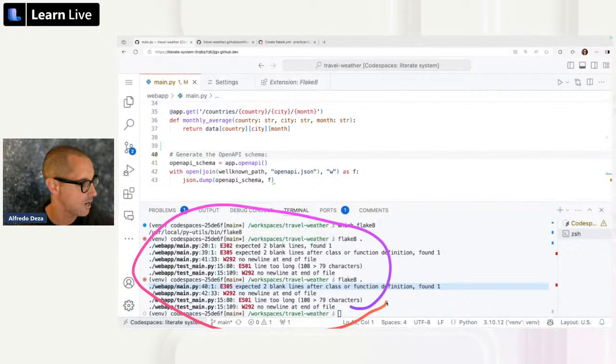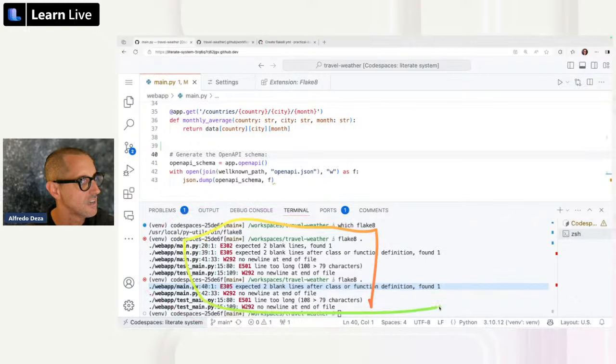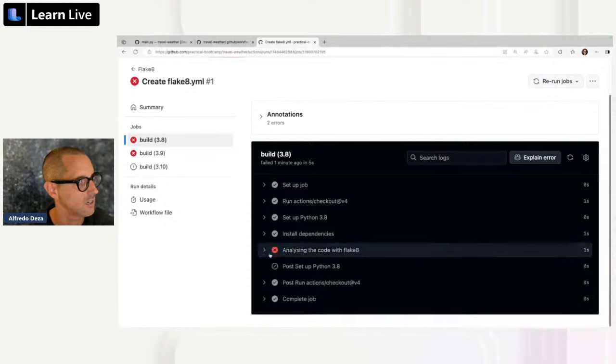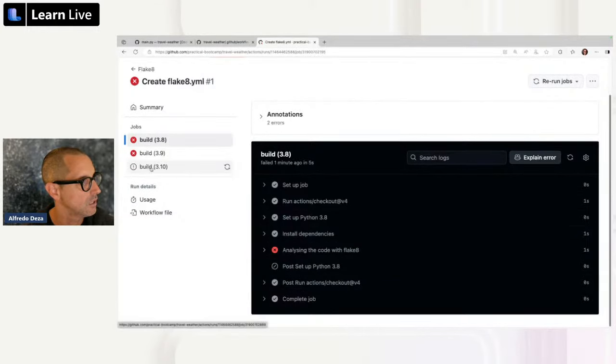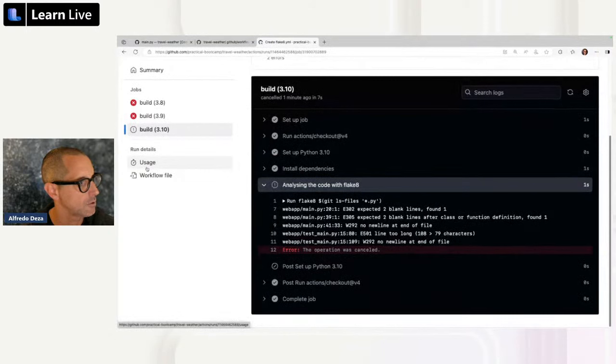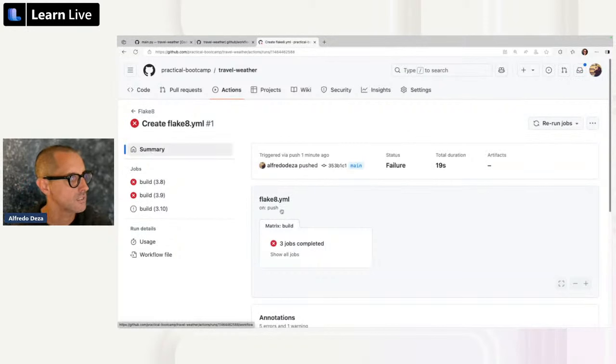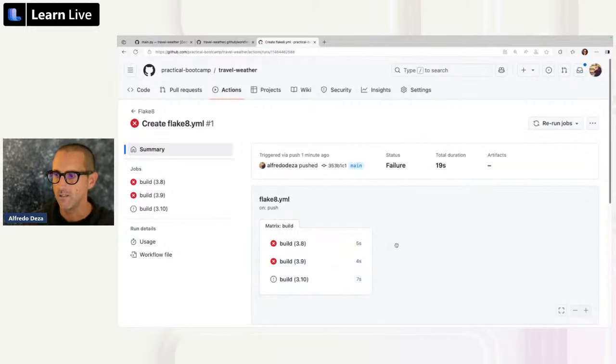And these are all of these things reporting that there's a problem. So what we need to do here is fix these. And whenever we're pushing, we're going to see that certain things are going to be done. So we see that the build 3.10 had some problems, and the operation was canceled. It seems like there were also problems with 3.10. If we go to the summary, we can see that this matrix build had 3 jobs completed, and all of these 3 jobs, well, they were not very good.